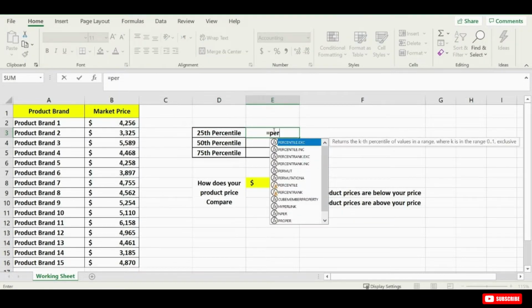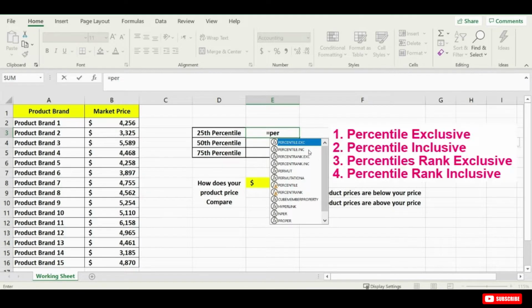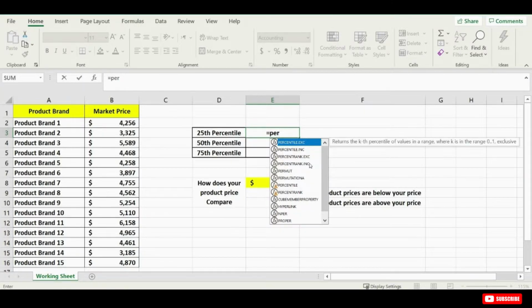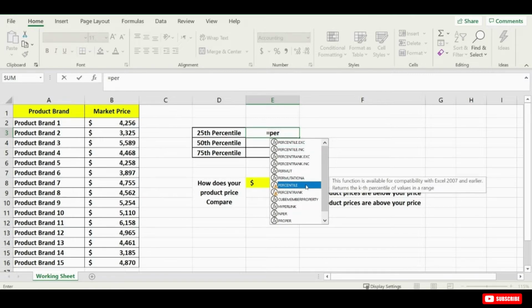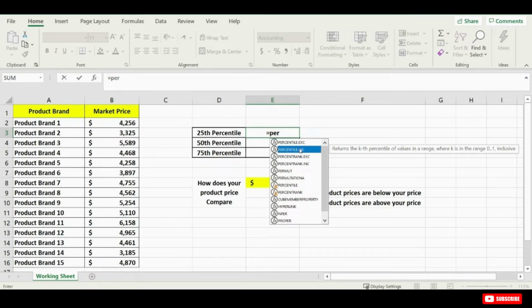Now we notice that we have different versions of the percentile formula, which are Percentile Exclusive, Percentile Inclusive, Percentile Rank Exclusive, and Percentile Rank Inclusive. We will learn more about those different percentile functions within a few minutes. Notice that we also have the original percentile function, which is still there for compatibility with Excel 2007 and earlier. It's good to know for now that the more commonly used one is the inclusive version, but later in this video, I will explain the difference between percentile inclusive and exclusive with a clear example.